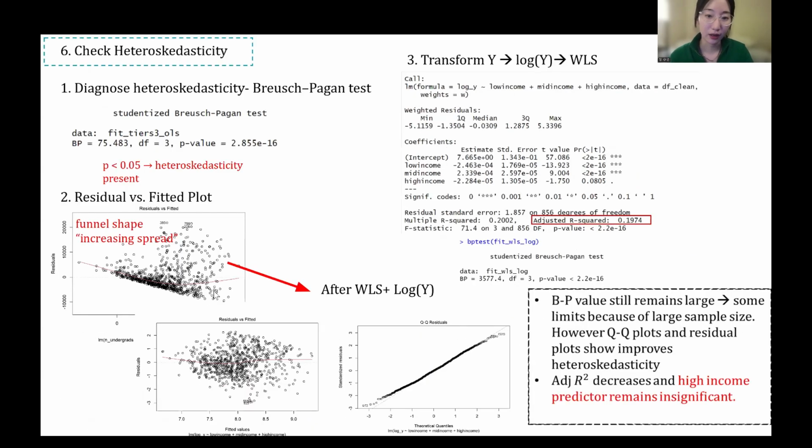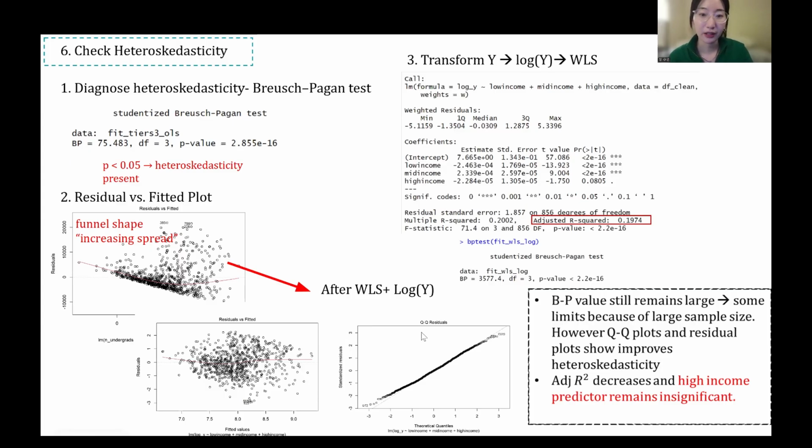To address this, we log transformed the response and ran weighted least squares methods, and residual spread improved visually, although adjusted R-squared decreased slightly to about 0.19. And the Breusch-Pagan values still remain large because of the large sample size. However, QQ plots and residual plots show that the model improves.